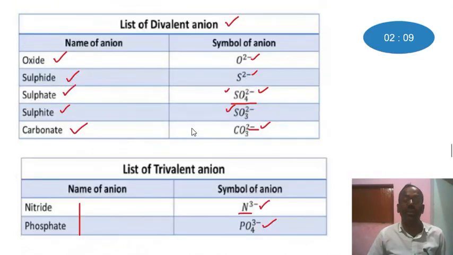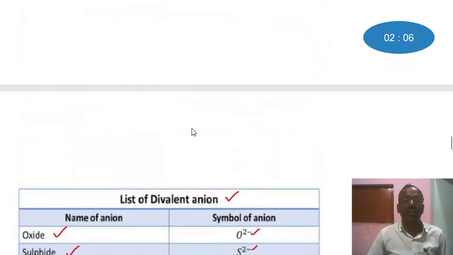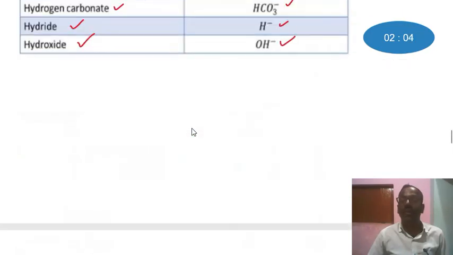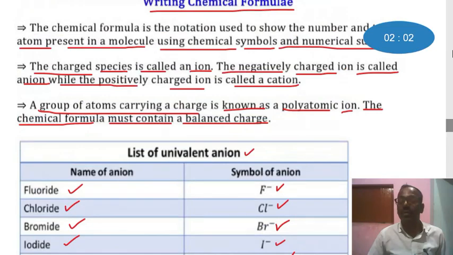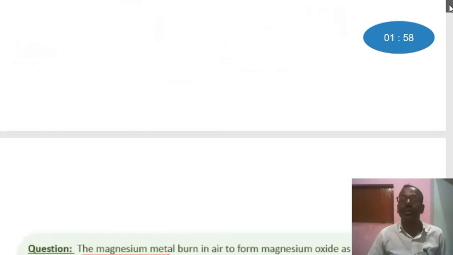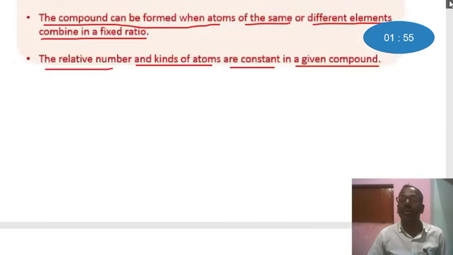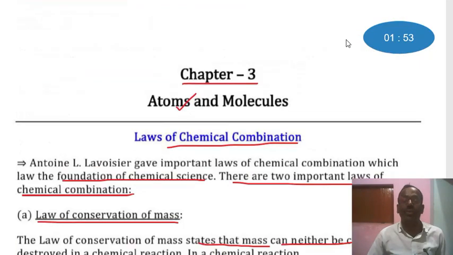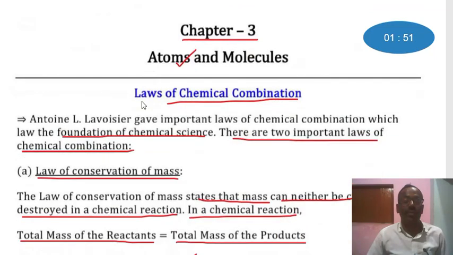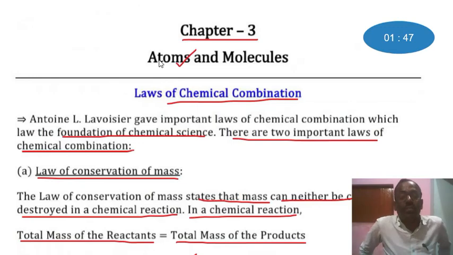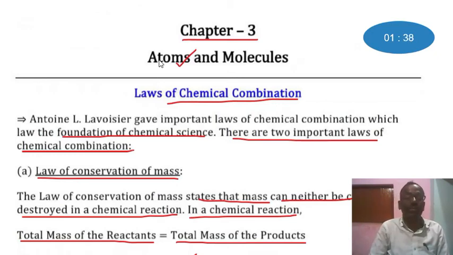Today we tried to give details about atoms and molecules, the third chapter of class 9. Hope these details will be useful to the students in the point of view of synopsis of this chapter.